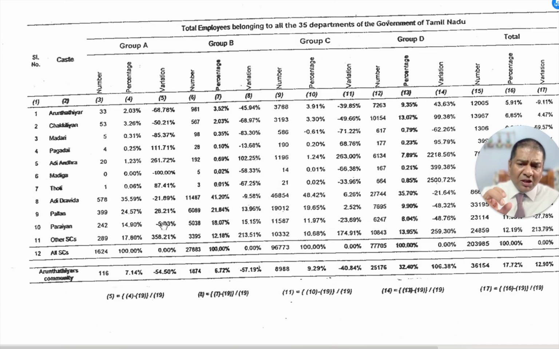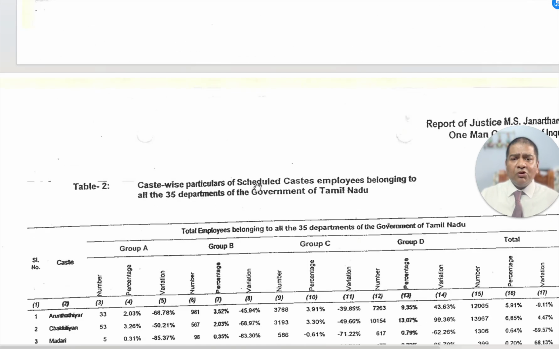So here we have taken this formula and slightly modified it. First we computed the gap, then we computed the percentage from group A, and then the deviation from the population. In the second exhibit we have also computed the exact Janardhan committee exhibit, but we are going to use mostly the deviation part, which I am going to show you now.